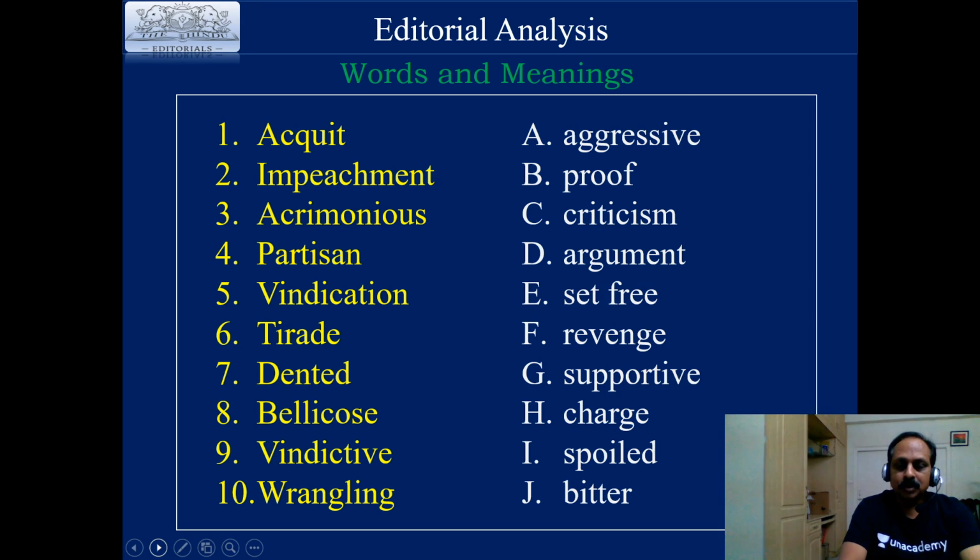Now it is time to work on exercises and enrichment. Just have a look at the words and meanings. There are two columns. One column has words, the other column has meanings. You have to have a look at the word and find out the exact meaning of that particular word from the second column. I will give you a minute.